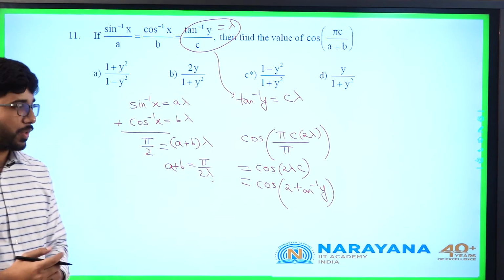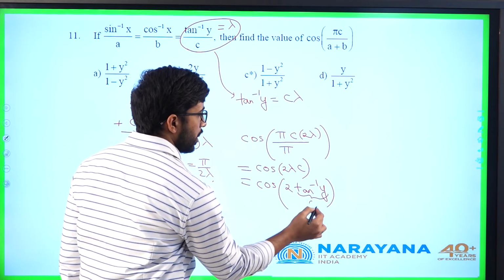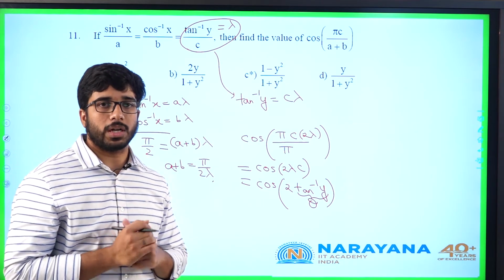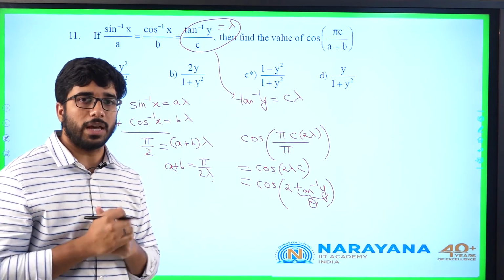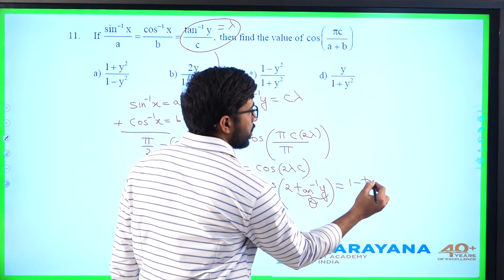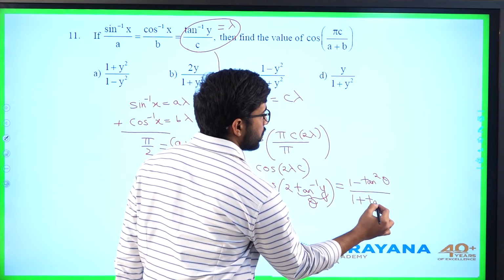So how will you solve? If you take this as some theta, tan theta is y, he is asking the value of cos of 2 theta. What is the cos 2 theta formula in terms of tan theta? 1 minus tan square theta by 1 plus tan square theta.